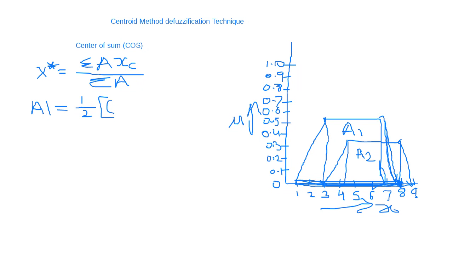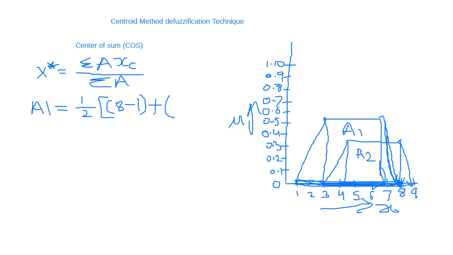So 8 minus 1. Take the maximum value and subtract 1, as this is the base area. And the second base is 3 to 7.